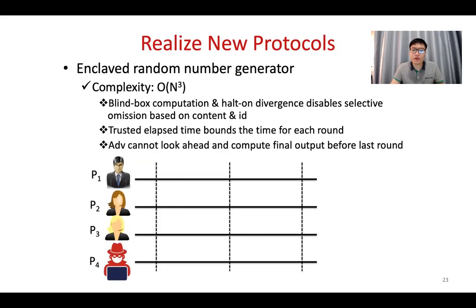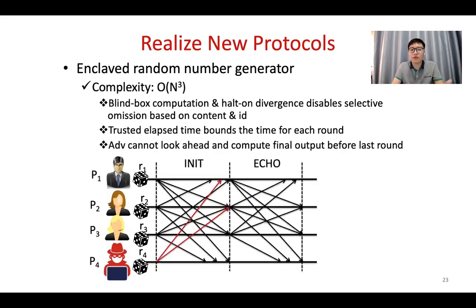Further, for the random number generator protocol, since we have the reliable broadcast protocol, as I just mentioned, for the detail, you can check the paper. And then we can ask all the nodes, or all the users actually, to directly send the random numbers to each other. And once they reach the consensus of the protocol, they will make sure that they also receive the random numbers from the other honest nodes, and further, they can do the hash function of all the random numbers and generate a unified and unbiased random number.